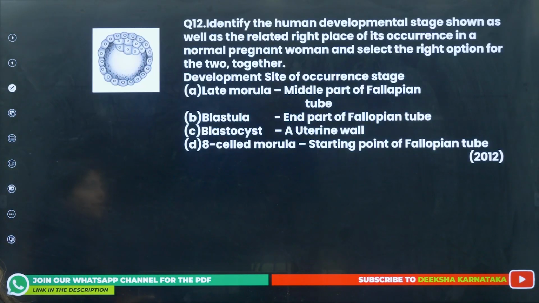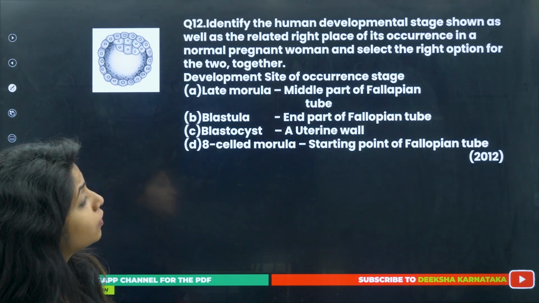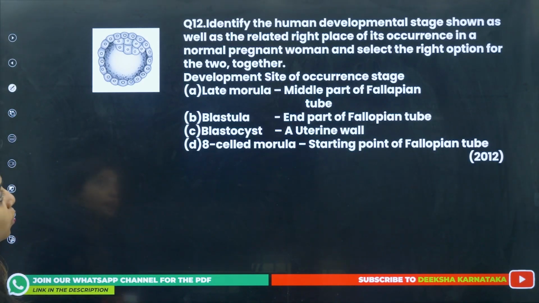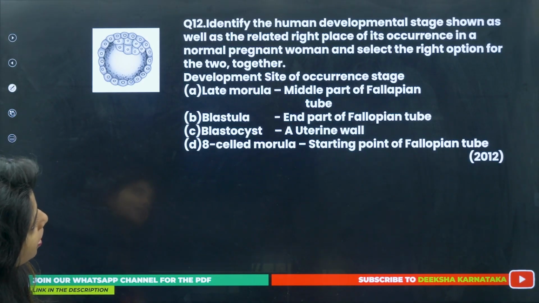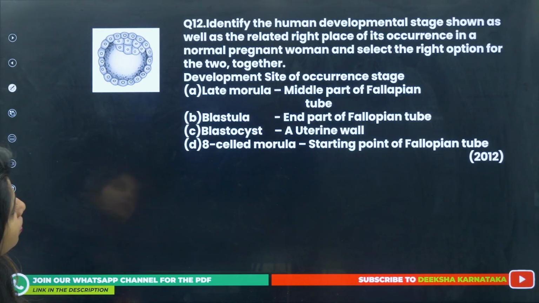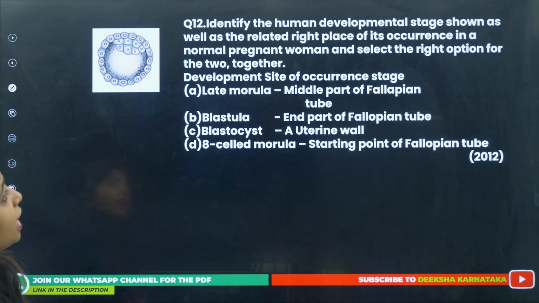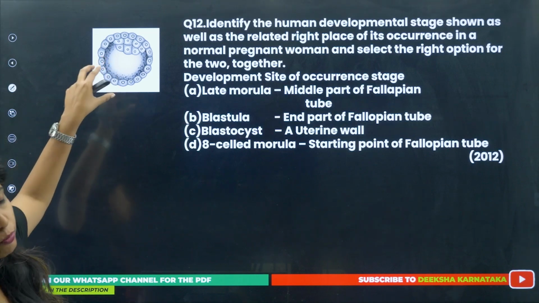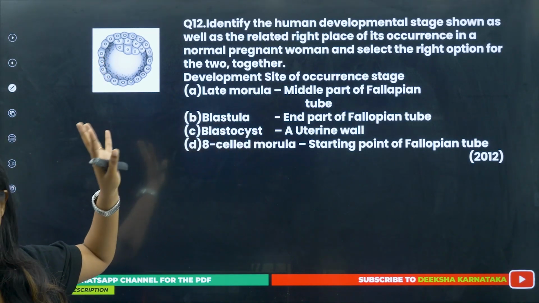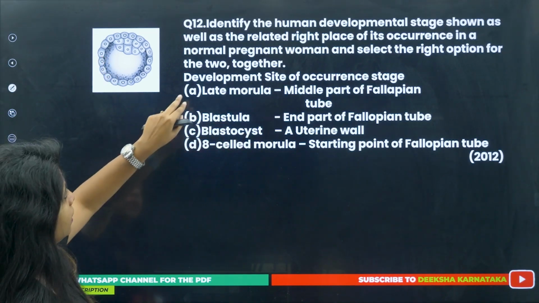Going ahead, what do we have? Identify the human developmental stage shown as well as the right place of its occurrence in a normal pregnant woman, and select the right option for the 2 together. So we have to find what this particular structure is and then where it is found.